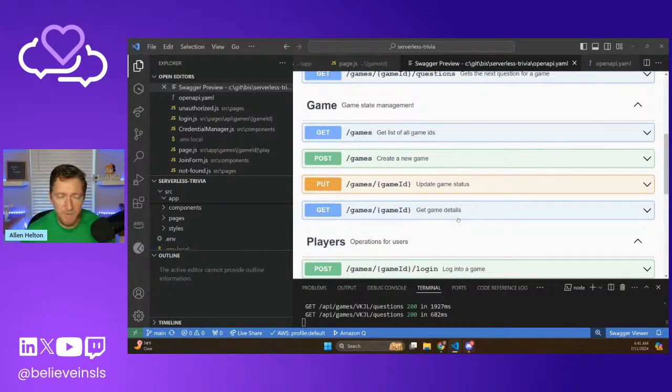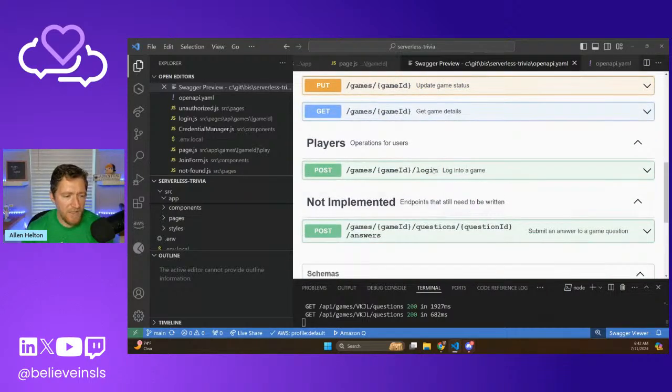That's getting the game details, like what's the current score, what are the team names that were randomly generated, what's the status. We have a login. Notice we don't have a logout. Figure that's probably not necessary for right now. Maybe long term we can build a logout, but login, we'll do that. You can do that as a host or as a player.